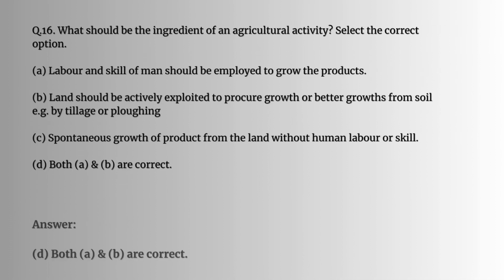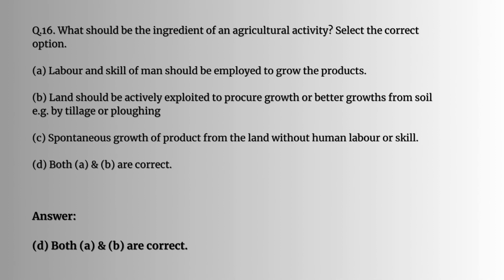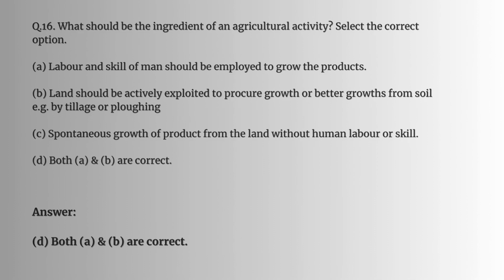Question number 16. What should be the ingredient of an agriculture activity? Select the correct option. Option A is labor and skill of man should be employed to grow the products. B, land should be actively exploited to procure growth or better growth from soil. C, spontaneous growth of product from the land without human labor or skill. So the answer would be D, both A and B.